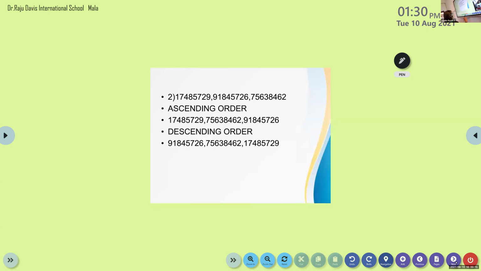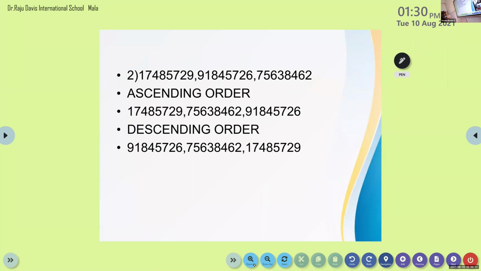Next one, second question. Stop writing. Second question: ascending order and descending order. 8 digits are there. Three numbers which are in 8 digits.